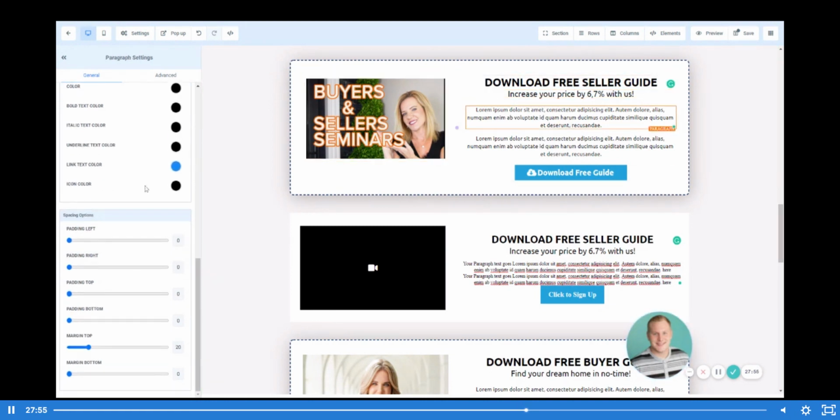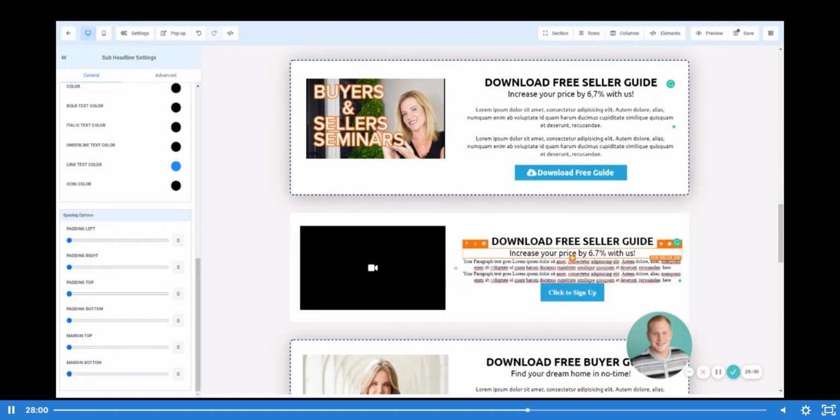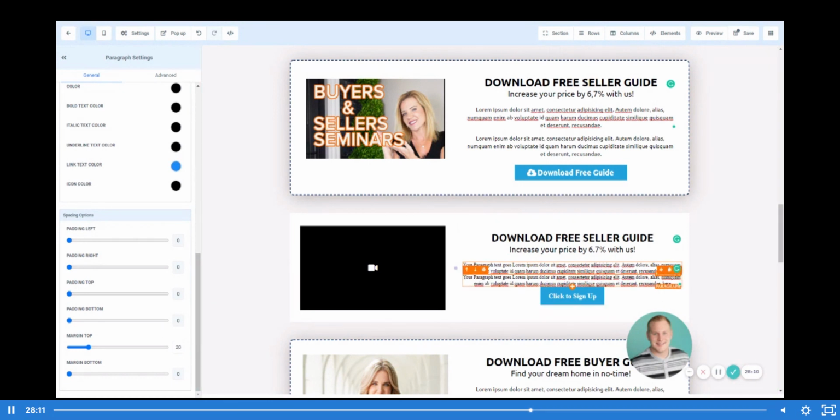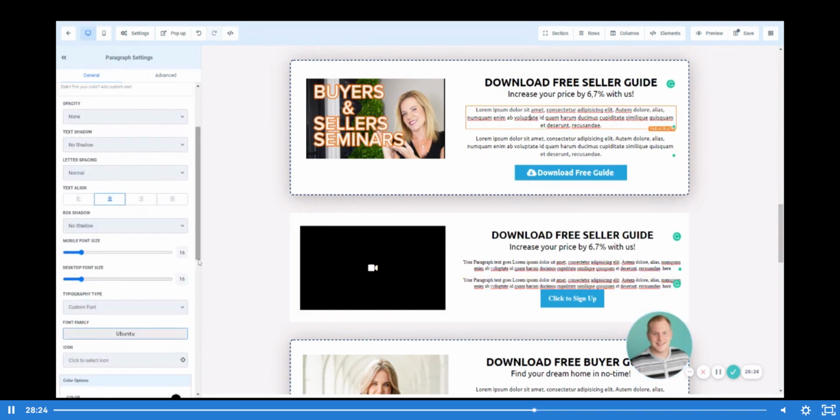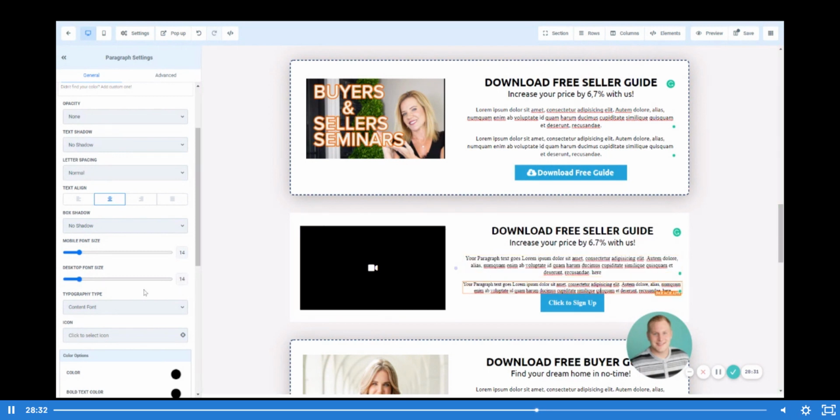It looks like the margin was actually done on the second. So instead of here, let's move this back to 0. Let's click on this one and move that top margin out, which it was 20. So let's make this 20. All right, and then let's take a look at the next margin. This one is 15, so let's make this 15. And it looks like our text size on here is 16 on desktop and on mobile. So let's bump that up so that it matches 16, and we'll do the same here.